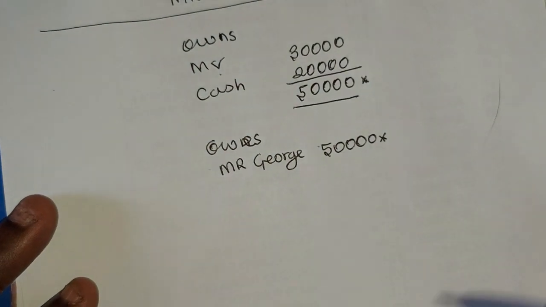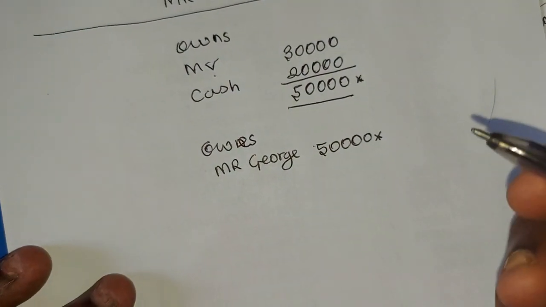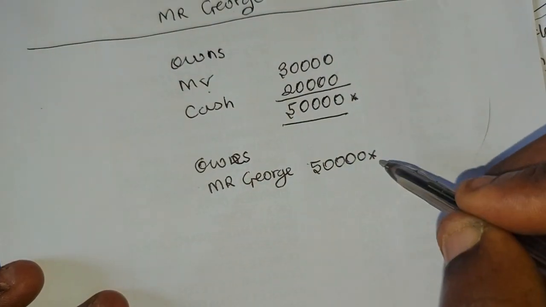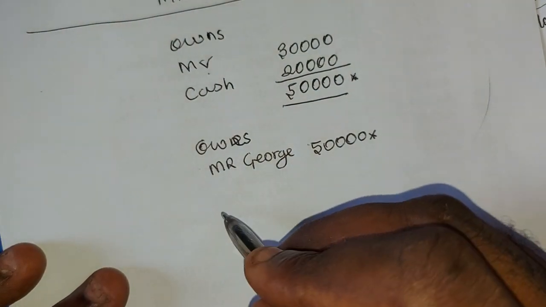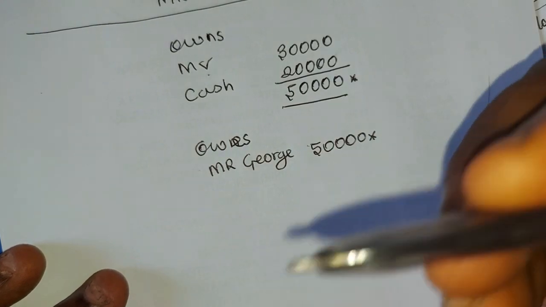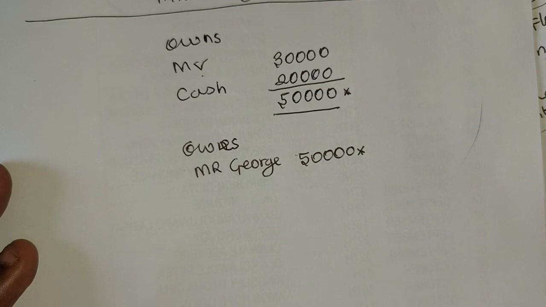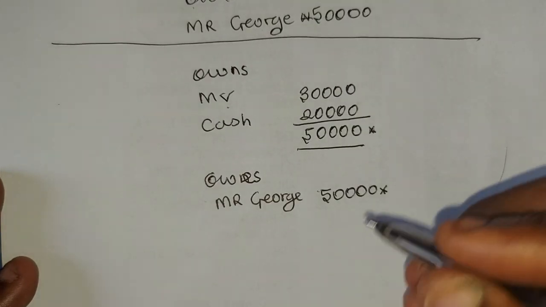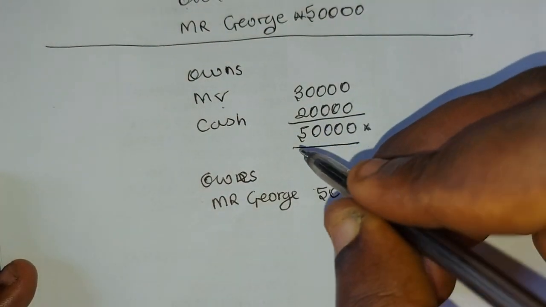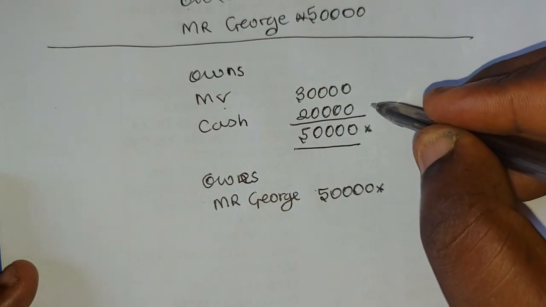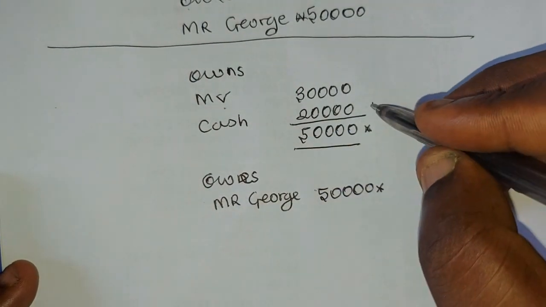Now let's take for example, the business decides to take a loan from, say, UBA of let's say 15,000 cash.